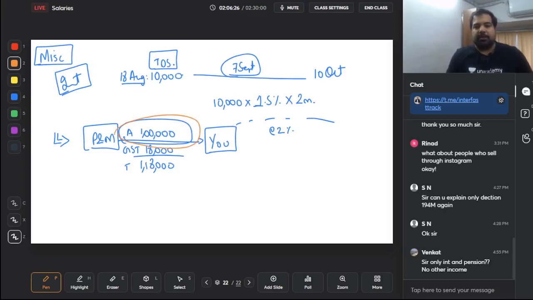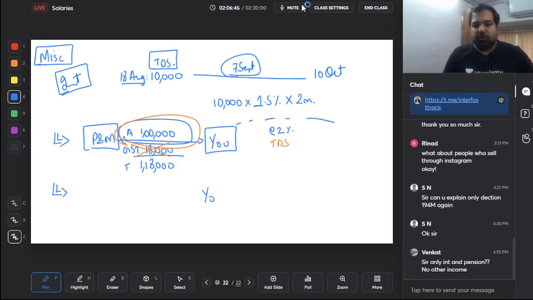That means, guys, can there be TDS on GST? No, guys, there can be no TDS on GST. That's the second discussion that I wanted to have. That in the exam, if they write GST, ignore the GST, on the core amount only there will be TDS. Alright, next.